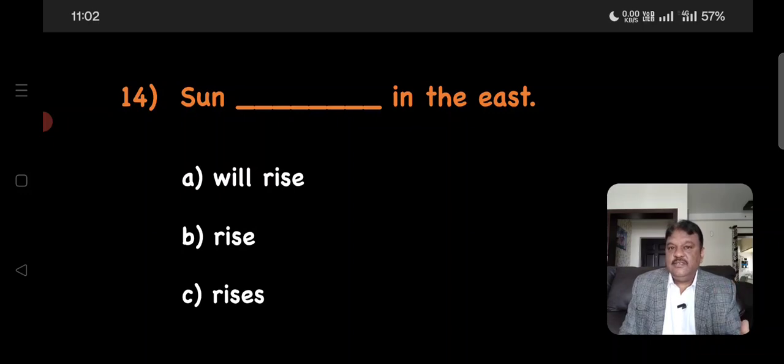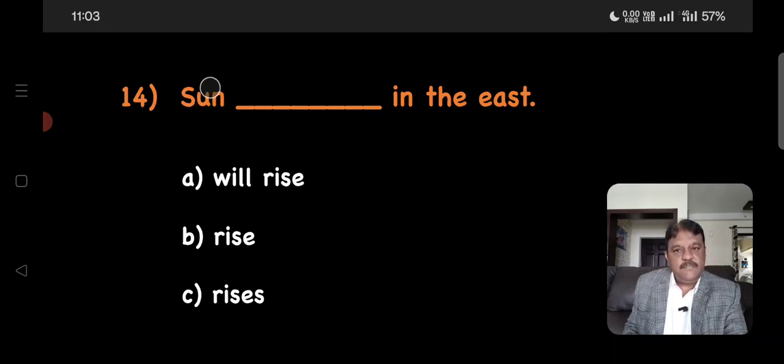Will rise, choice A, is future, choice B is simple present tense, and choice C also is simple present tense. So two simple present tense verbs are given here. Both seem to be the right answer to talk about an action which happens at a regular interval, right? But the subject is a third person singular subject, that is sun.